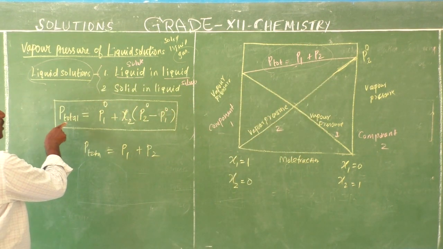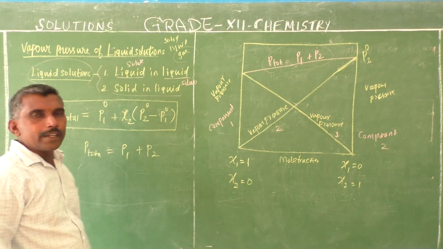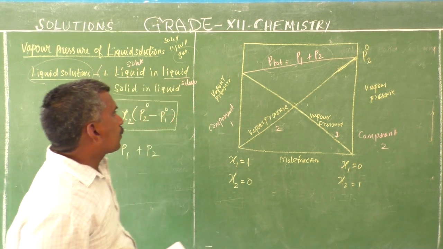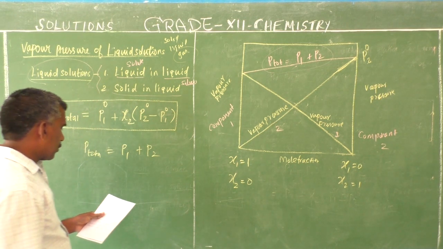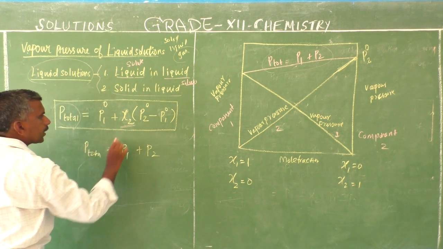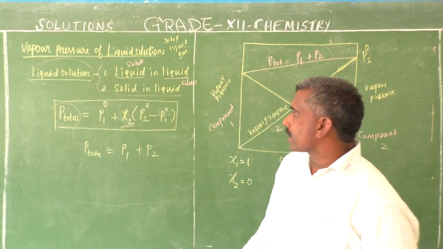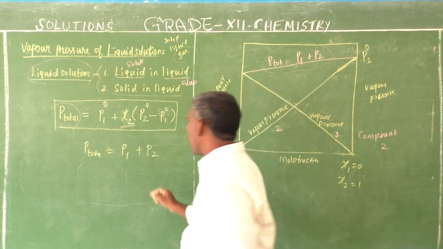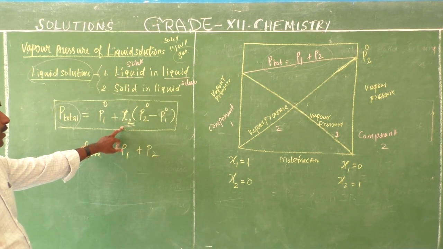P total is equal to P1 dash plus X2 times (P2 dash minus P1 dash). This is the total pressure. Okay. Now, conclusion. The first conclusion: the total vapor pressure over the solution depends on only one component's mole fraction, not two components, not x1 and x2, only x2.